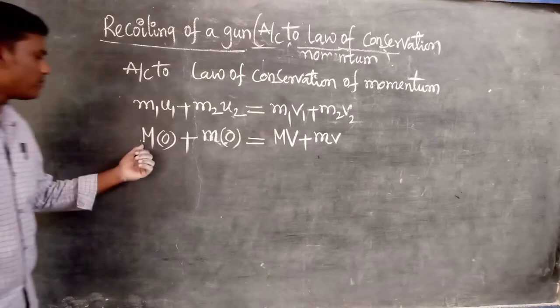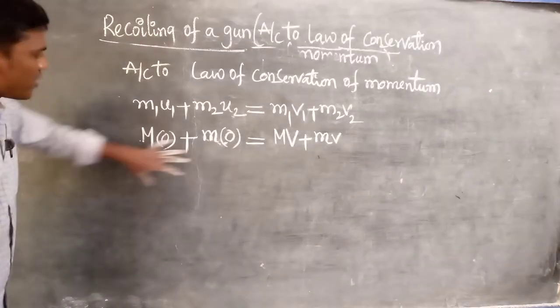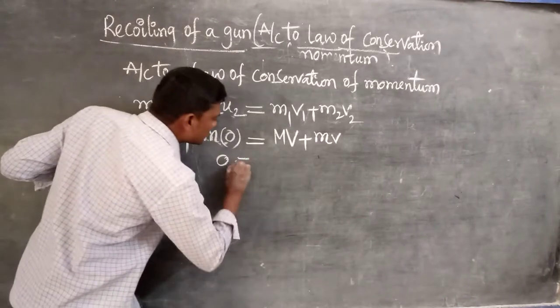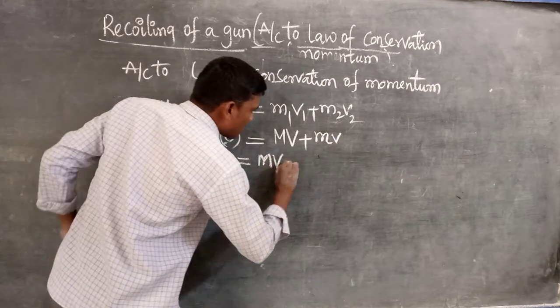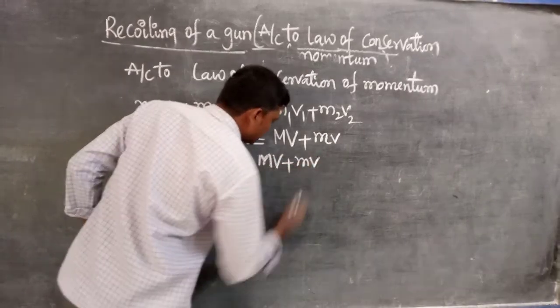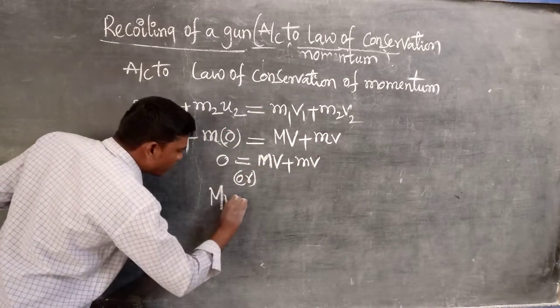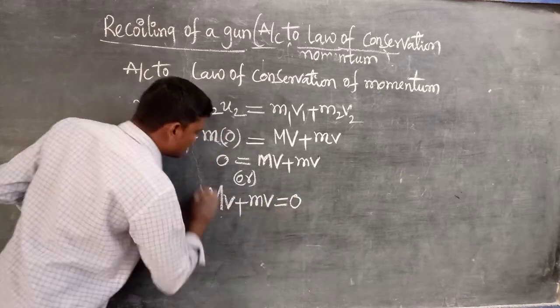So m into 0, 0 plus 0. 0 into anything is 0. That's why this total term is 0. Then what is it here? 0 is equal to MV plus m small v. Or for our convenience we can write MV plus mv is equal to 0.